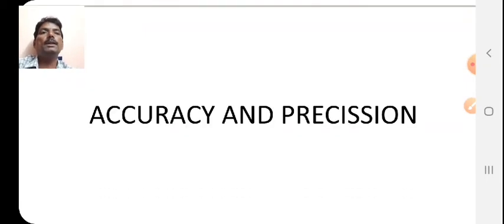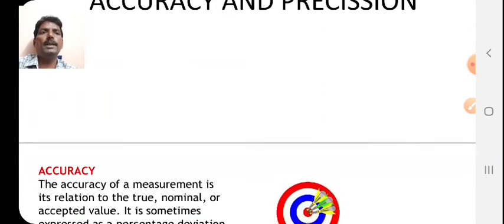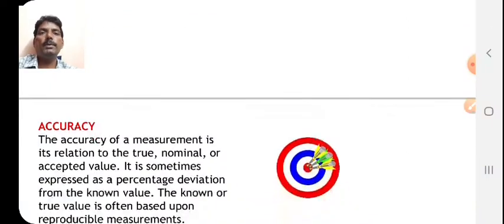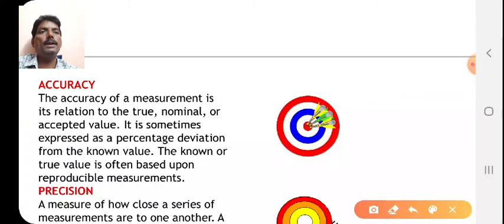Now we will proceed to accuracy and precision. These are two important concepts you will require for performing any experiment. Accuracy and precision are very small things, but their value is very great. So accuracy means what? Suppose here I have shown that you have to hit the target, and all your hits are at the center of that target. That means your accuracy is more.